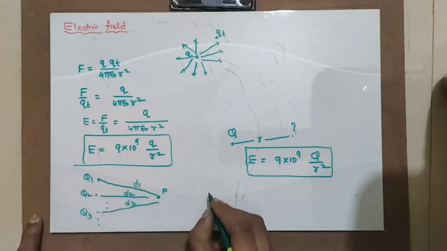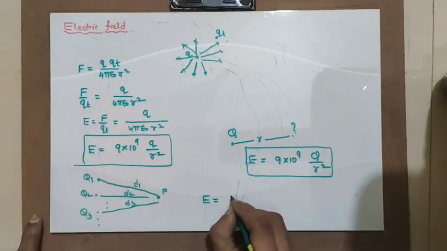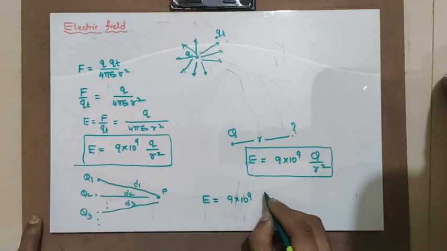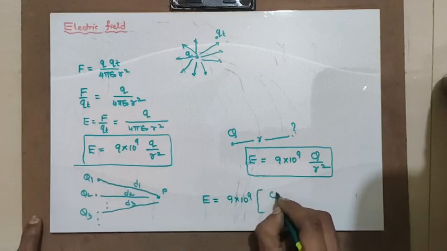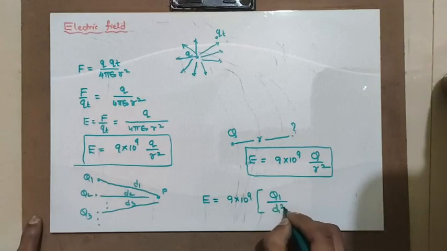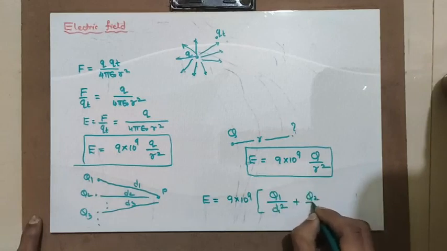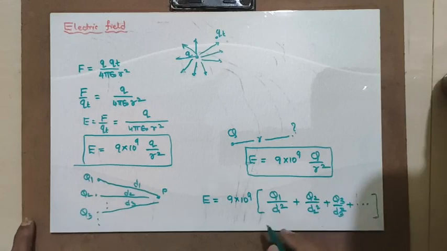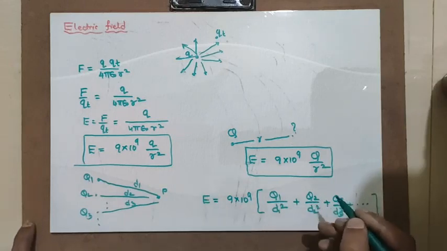Like this, the electric field can be given by 9 into 10 raised to 9, which is a constant, outside, and you keep Q1 divided by D1 square plus Q2 divided by D2 square plus Q3 divided by D3 square plus so on. That means this is the electric field due to multiple charges: charge 1, charge 2, charge 3, and so on.